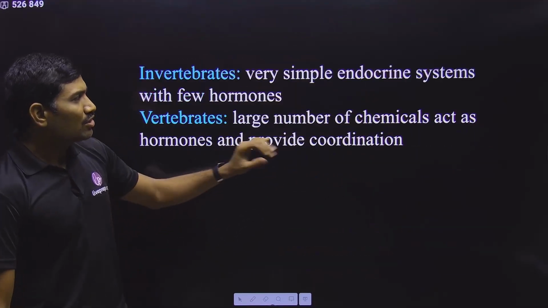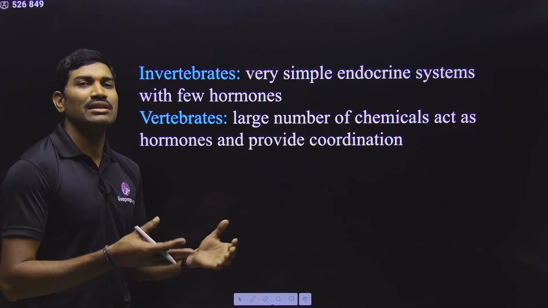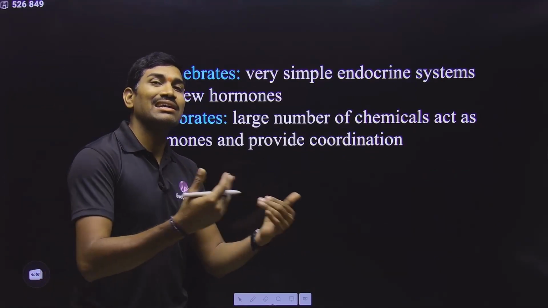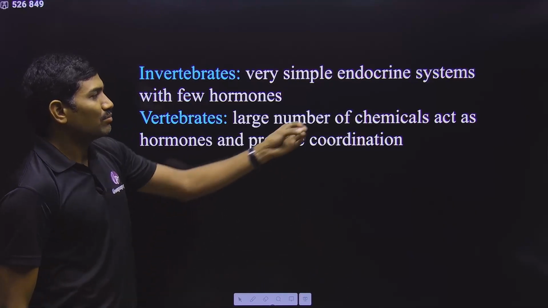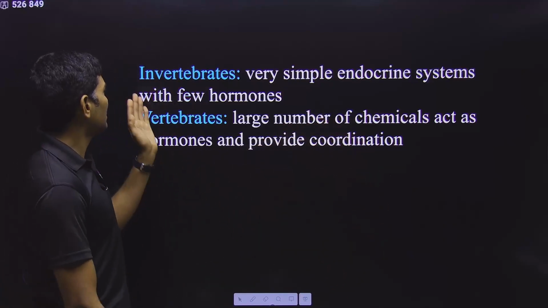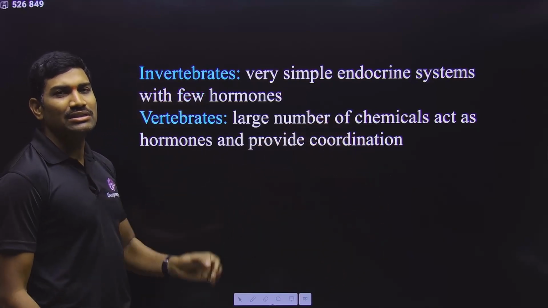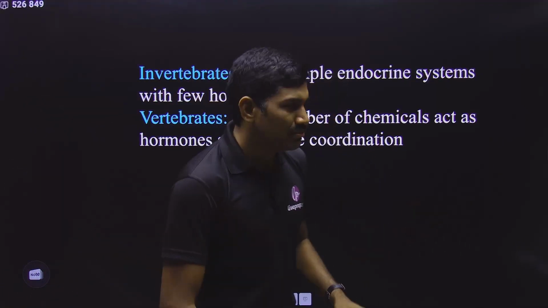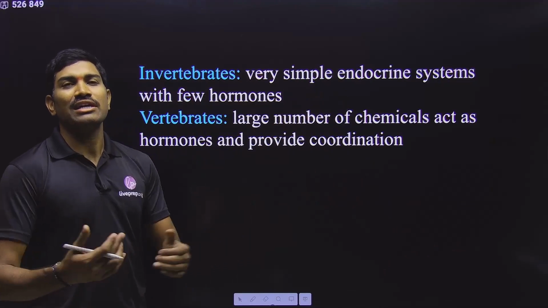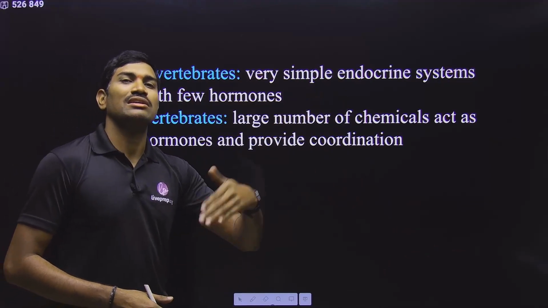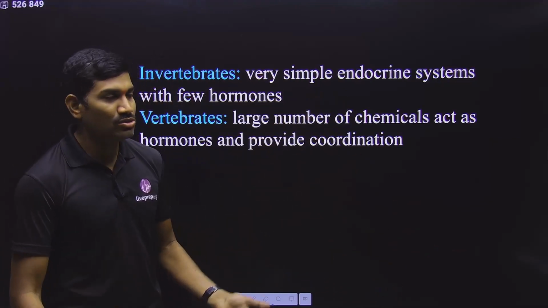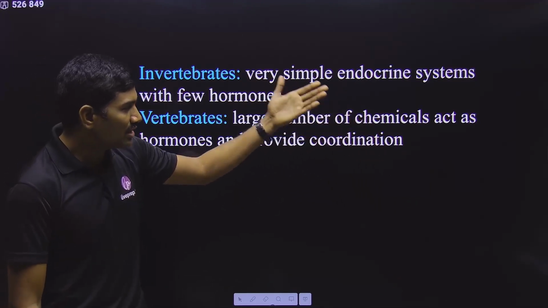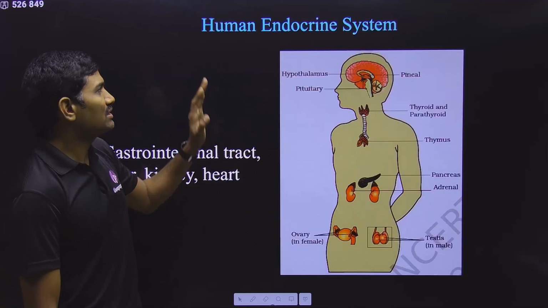Now we are talking about the endocrine system and the organs. What are the various endocrine glands? What are some other unorganized tissues or cells that are producing hormones? All these things we will study. In the case of invertebrates, very few hormones are present. It is not as developed as in vertebrates. But in vertebrates, different types of endocrine glands are there. Not only this, there are also some unorganized cells producing various types of chemicals called hormones. This is the information they have given.